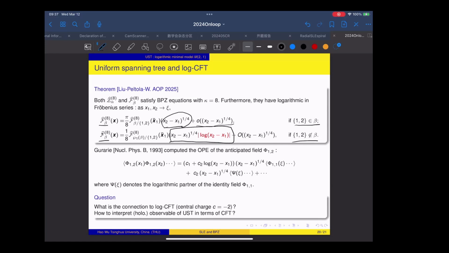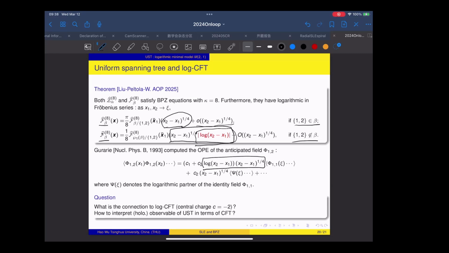So here we make a first concrete connection to this logarithmic correction in conformal field theory. These partition functions can be viewed as having a certain relation to the correlation functions in the conformal field theory. And for those Coulomb gas integrals, we do see that there is a logarithmic correction. Here we also compare with the prediction from the physics papers about the operator product expansion of the conformal field behind the uniform spanning tree, and this asymptotic is consistent with what we have in the Coulomb gas integral.